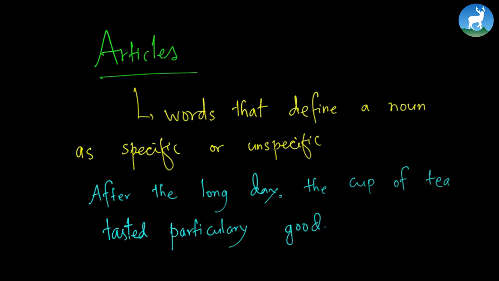So where's the article? The article is here and here. Let me read the sentence once again. After the long day, the cup of tea tasted particularly good. So the definite article "the" is used to define the long day, and the definite article "the" is used to define the cup of tea. The cup of tea is defined by the definite article "the".